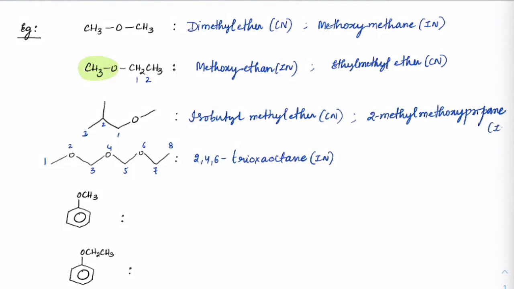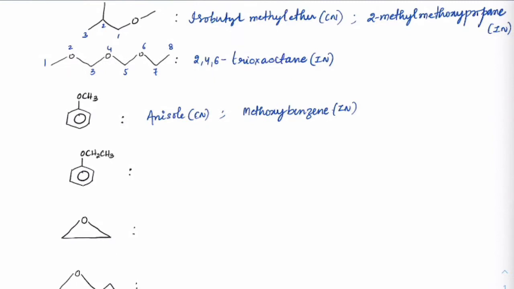This is the IUPAC. You can see this OCH3 group which is present. Commonly it is known as anisole. This is the common name. And if you have to write the IUPAC name, it is methoxybenzene. Next, you can see the common name for this is phenetole, where you have an ethoxy group. The IUPAC name is ethoxybenzene.